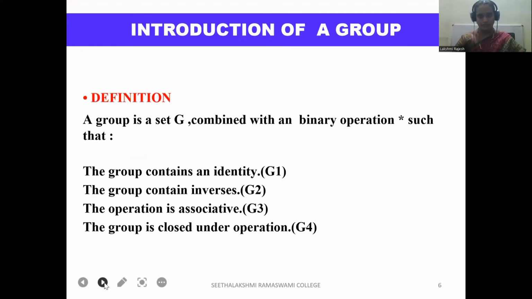Introduction of a group. Definition. A group is a set G combined with a binary operation star such that the group contains identity, the group contains inverse, the operation is associative, the operation is a closed operation.